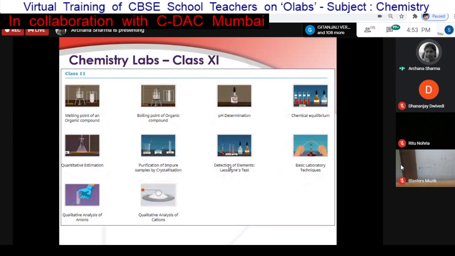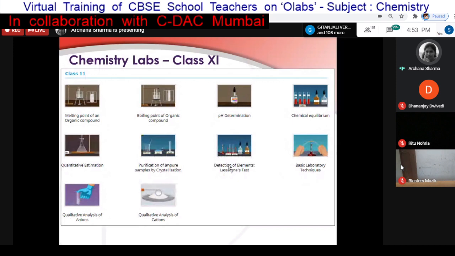Sometimes in some activity, animation, or simulation, they will ask you to enter your registration. This is only for the record, to know how many people are using this. There you can use any Gmail login ID, and with that login ID you can register. Apart from that, if you want to register with the OLabs website, you can use the registration tab on the top.